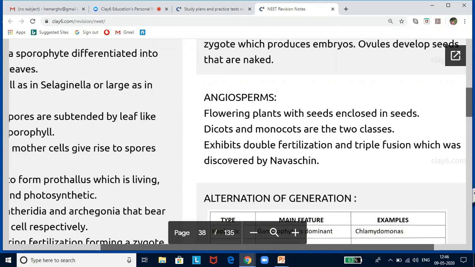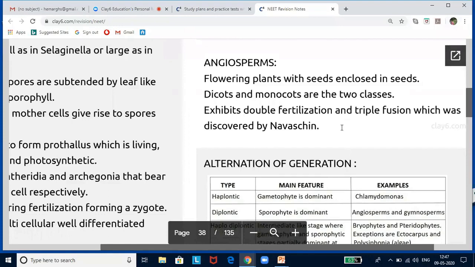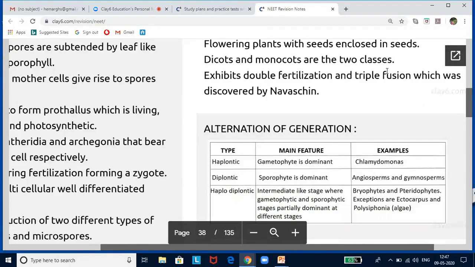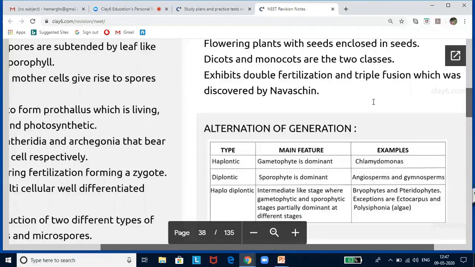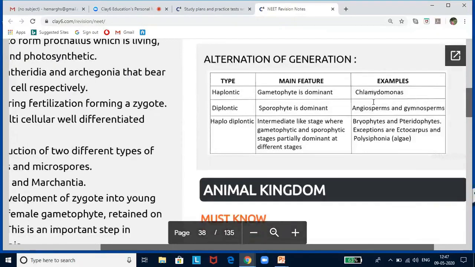That is very important. I'm not going to get into further details of reproduction here, because we are going to deal with it in depth in sexual reproduction in plants. When I'm doing that lesson, I will touch upon this in detail. So at the moment, from this lesson, one thing is very important. What are the classes they can ask, dicots and monocots, and who discovered double fertilization and triple fusion? The scientist's name is very, very important. Now let us look into life cycles which are found in plants.